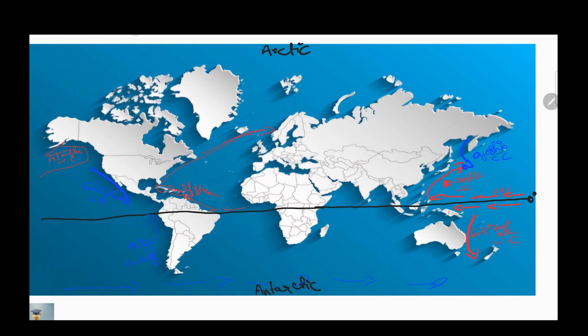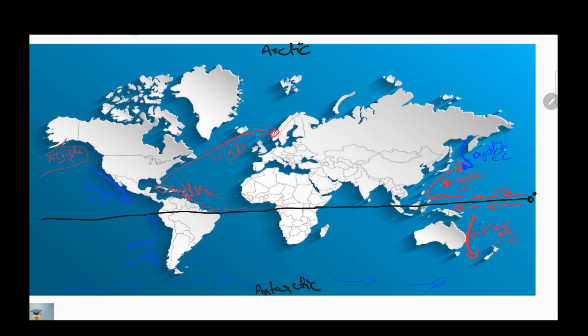This is called the North Atlantic Drift. Drift means current. It is a drift, so it is called the North Atlantic Drift. This is a warm current. You remember this point, okay? I will explain it further.